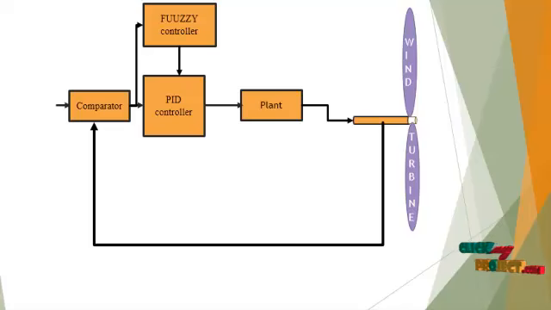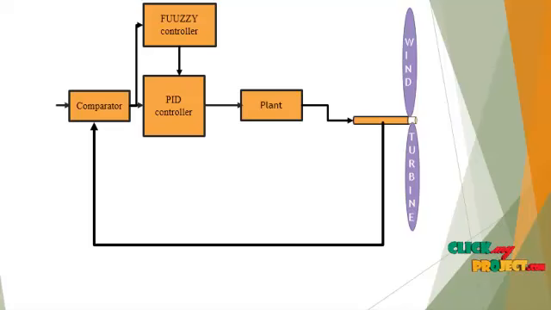So here we are using four main blocks. One is the comparator, another one is the PID controller, another one is the fuzzy controller, and another one is the plant. The plant consists of the turbine, the wind generator, and also the controller of the whole wind turbine. So these are the main blocks. In the main block, the output of the wind speed is compared with the main controller, then that is fed into the PID controller, then is compared with the fuzzy logic controller, then is fed into the plant.